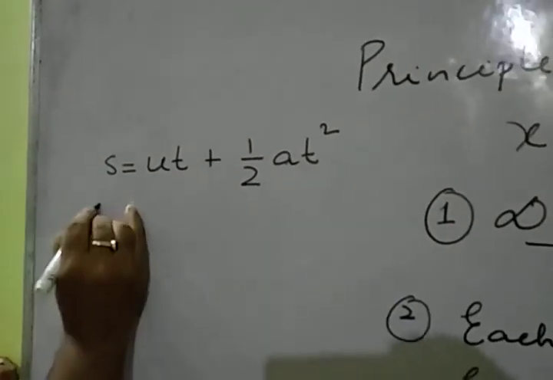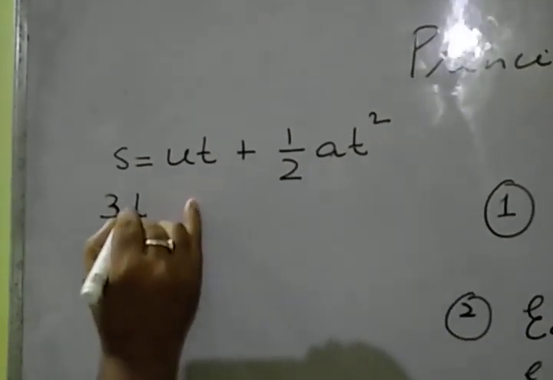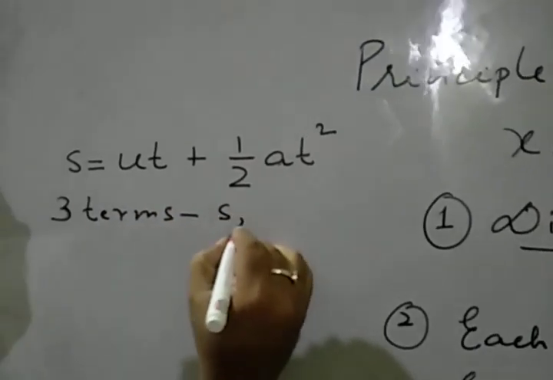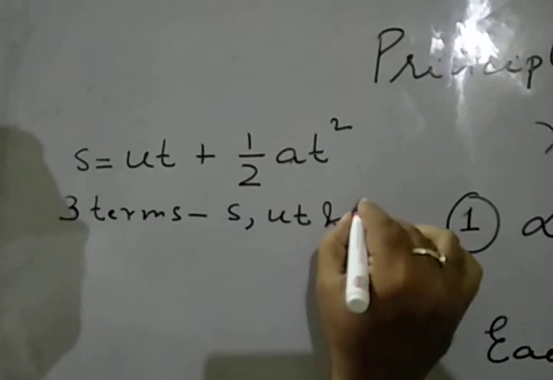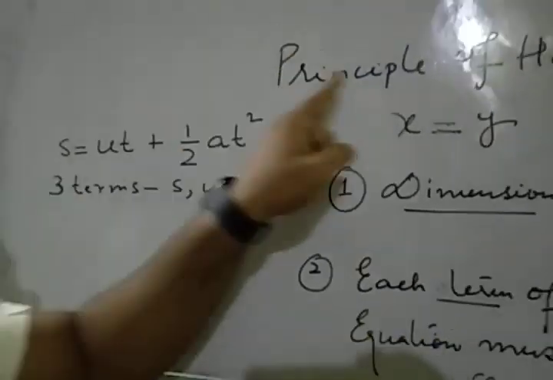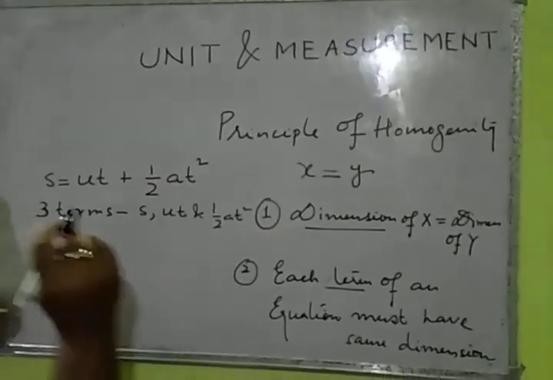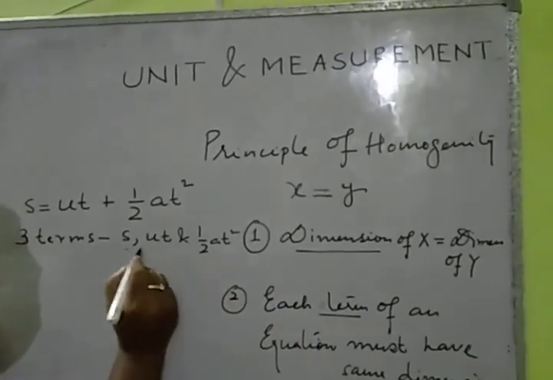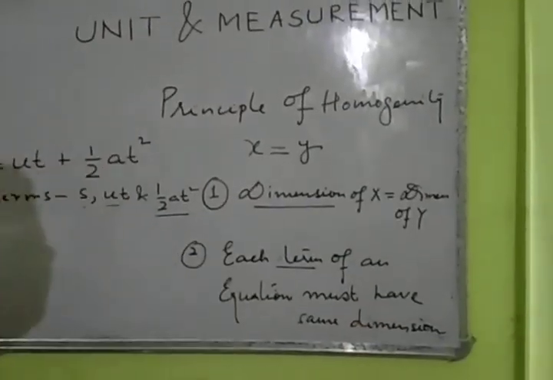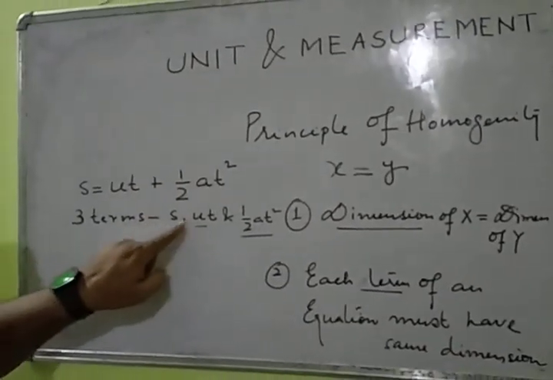So what is our principle of homogeneity? Each term, s, ut and half at square, must have the same dimension. Do all three have the same dimension?